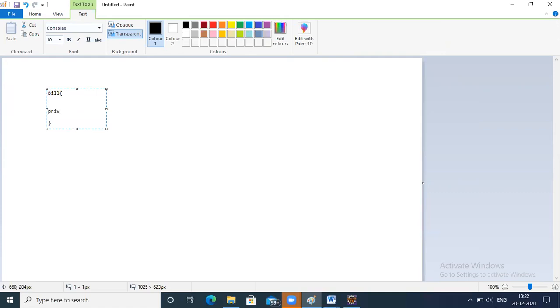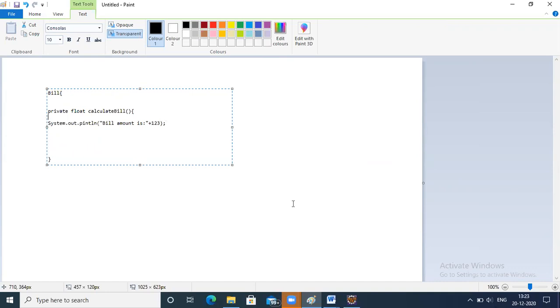So in this, let's say you will use a private method: private float calculate bill. Let's say System.out.println is used when you want to print within the method: bill amount is, let's say, 123.